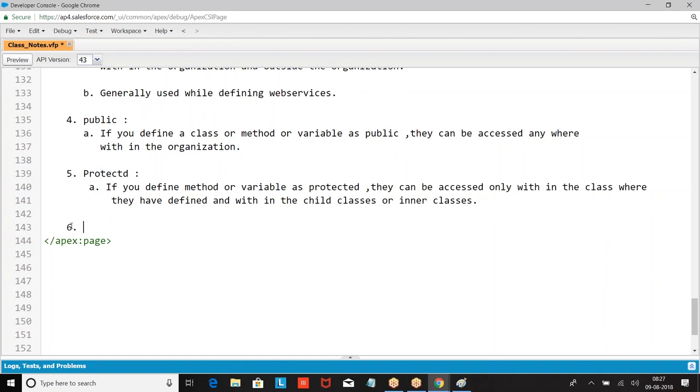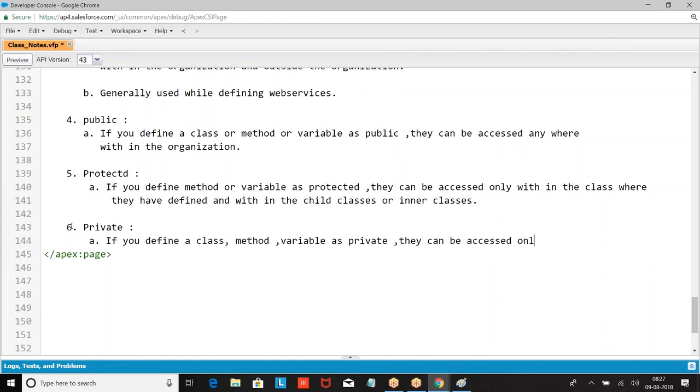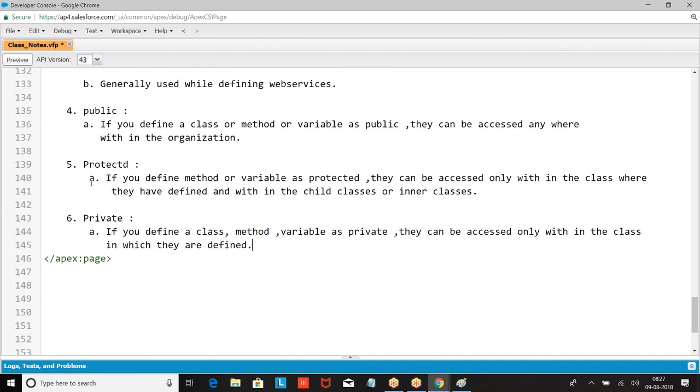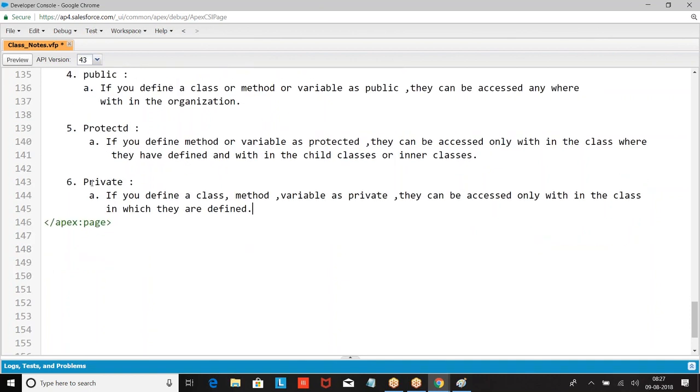Then we have private. If you define a class, method or variable as private, they can be accessed only within the class in which they are defined.